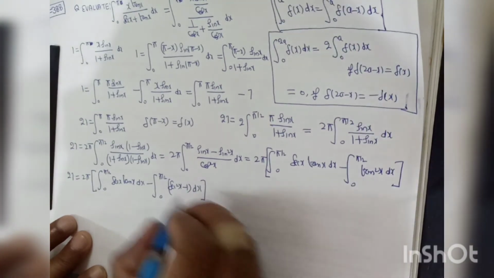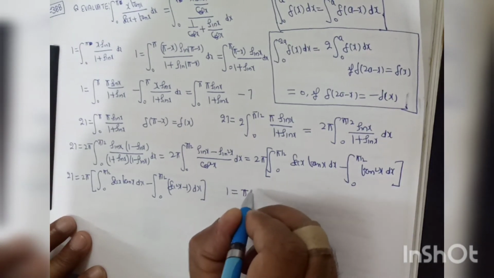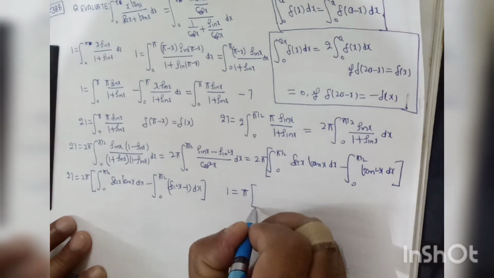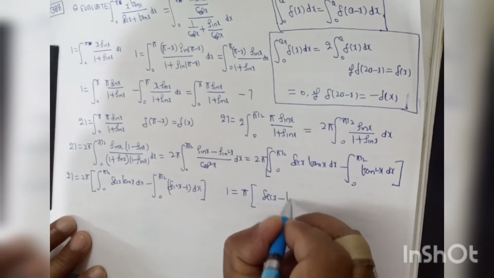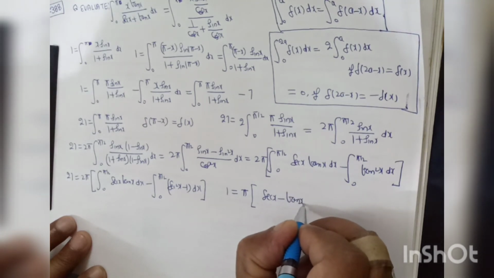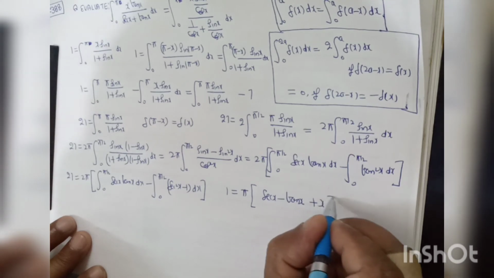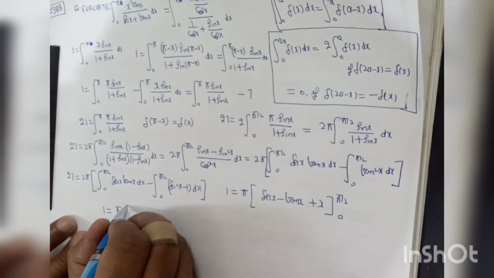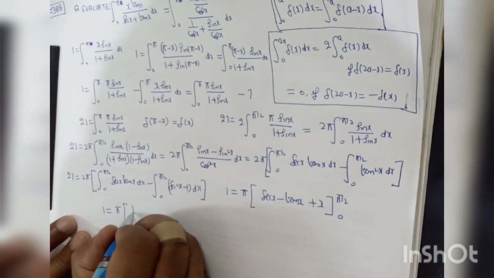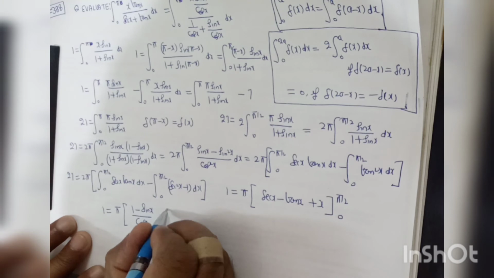So this may be written as I is equal to pi into sec x minus tan x plus x, with limits 0 to pi by 2. So I will be pi into (1 minus sin x) divided by cos x plus x, limits 0 to pi by 2.